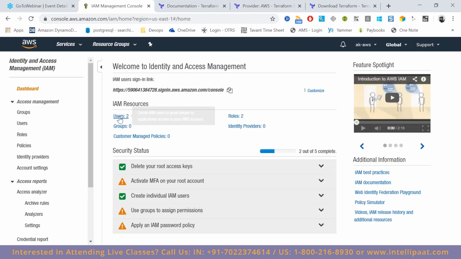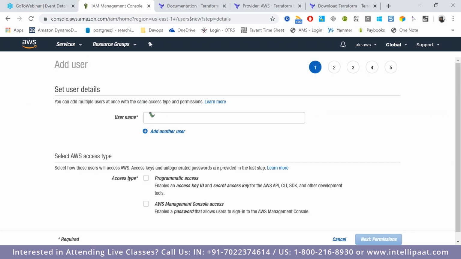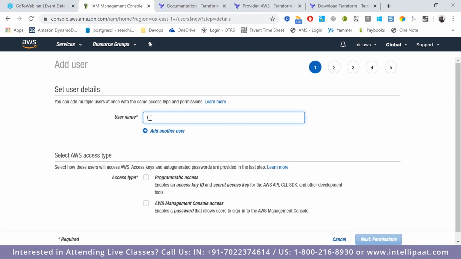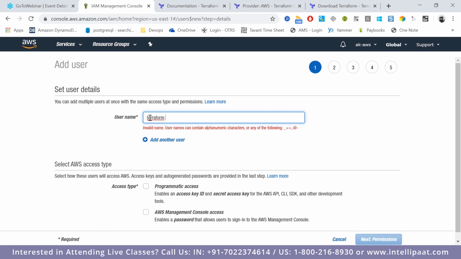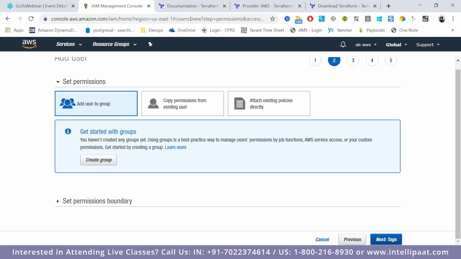Then go to Users. Then I'm creating a user with the name Terraform. All it needs is just programmatic access. So I'm giving programmatic access and then clicking next.